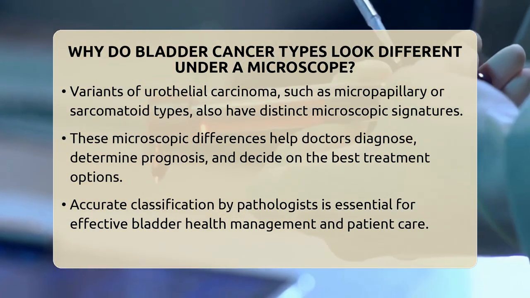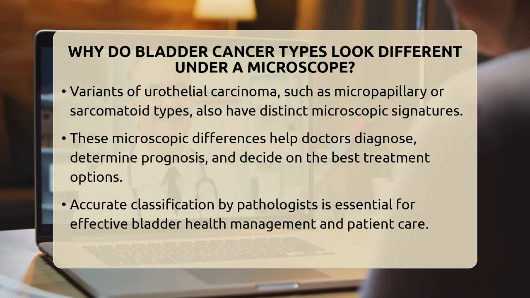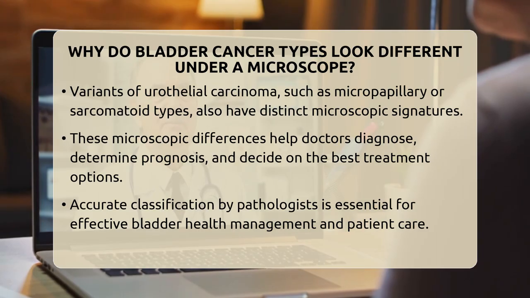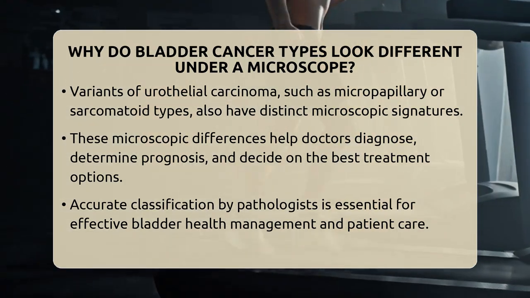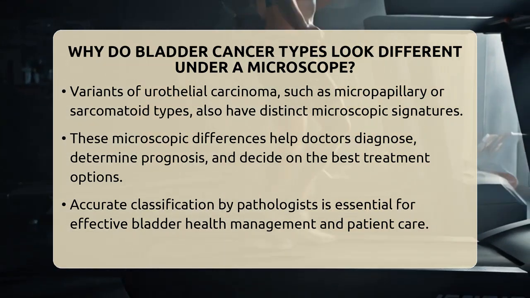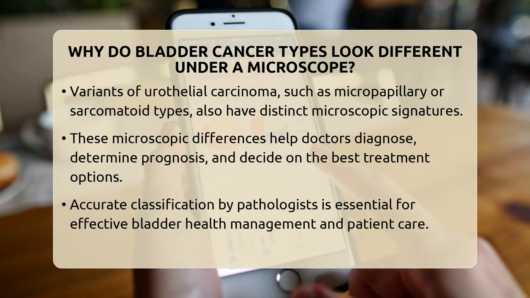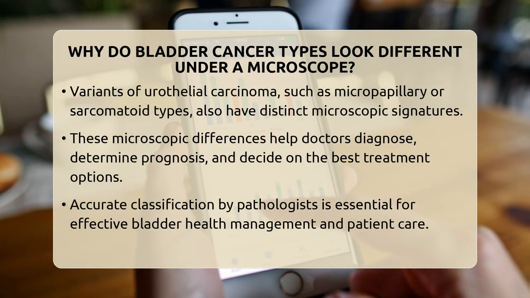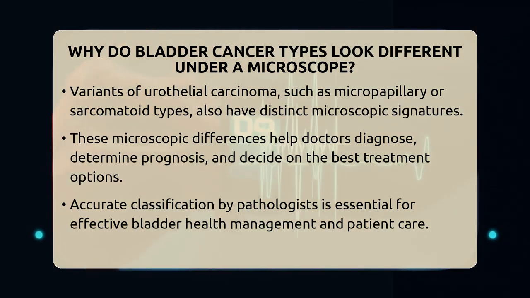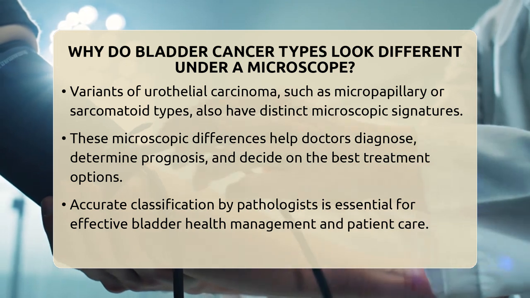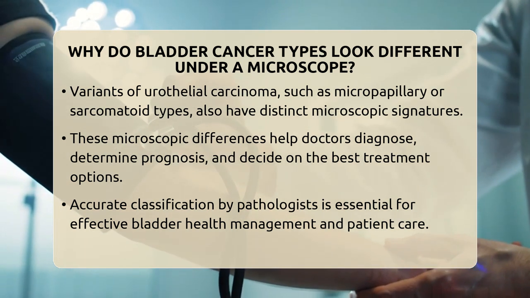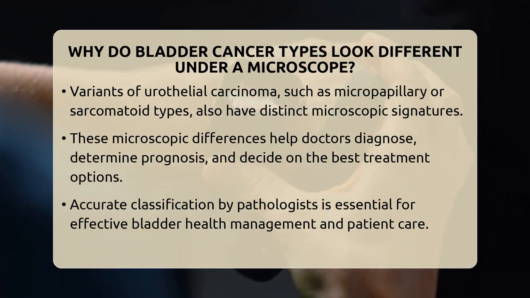In essence, the reason bladder cancer types look different under a microscope is because of their cellular origin, how they grow, how abnormal they are, how deeply they invade, and whether they belong to a specific subtype. These microscopic differences are crucial for accurate diagnosis, prognosis, and choosing the best treatment. Pathologists carefully examine these features to classify bladder cancers correctly, which ultimately guides effective bladder health management.